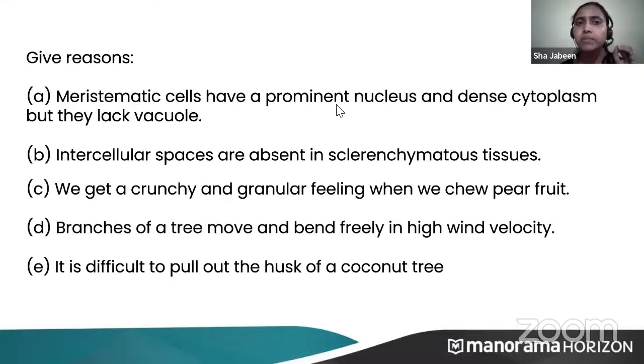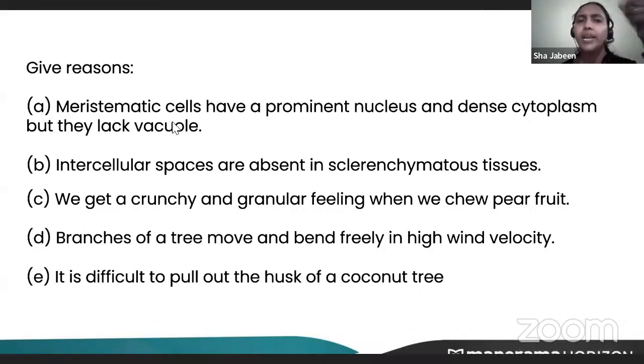Now give reason. Meristematic cells have a prominent nucleus and dense cytoplasm but lack vacuoles. Why do they lack vacuoles? Because they don't have any metabolic activity to do. They only need to divide. If a plant does some activity, only then will it produce waste, and this waste gets accumulated in the vacuole. But because meristematic tissues are not doing any metabolic activity, they are just dividing, they do not require any vacuole.